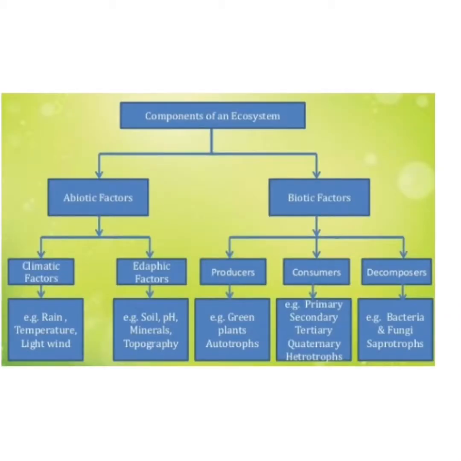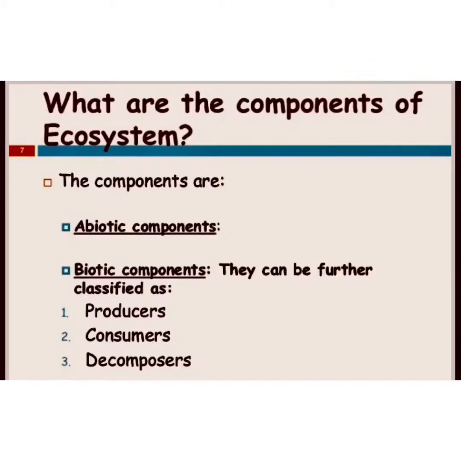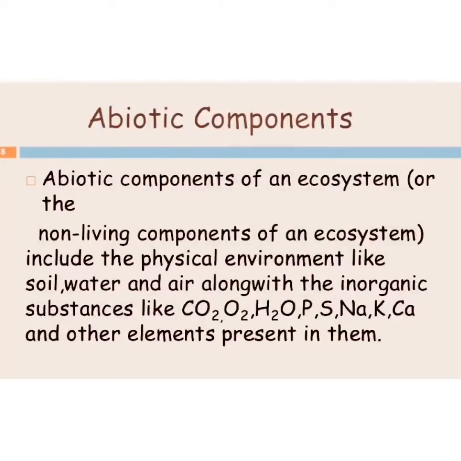Next comes the components of an ecosystem. There are two components of the ecosystems, abiotic components and biotic components. Abiotic components are non-living components, whereas biotic components are the living components.